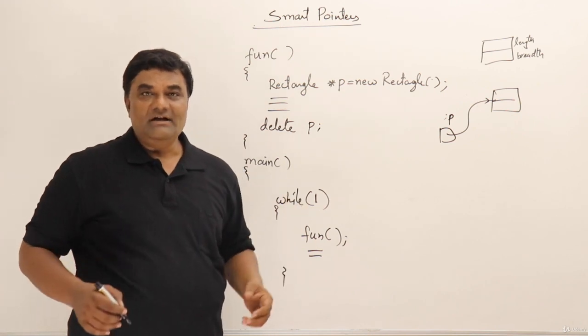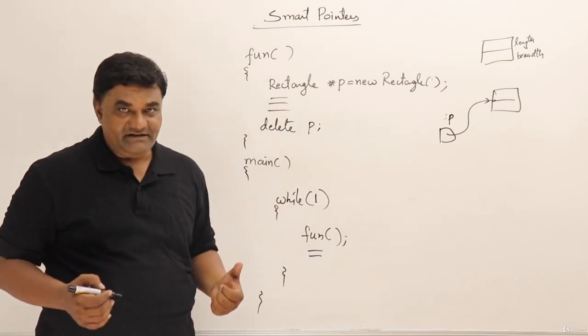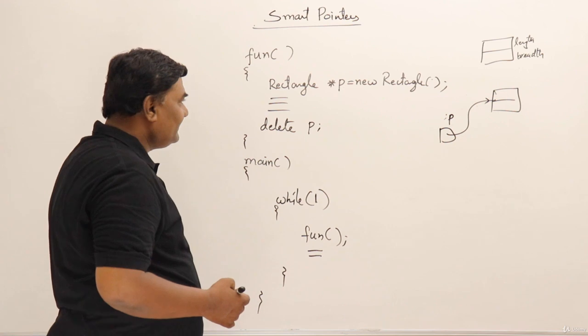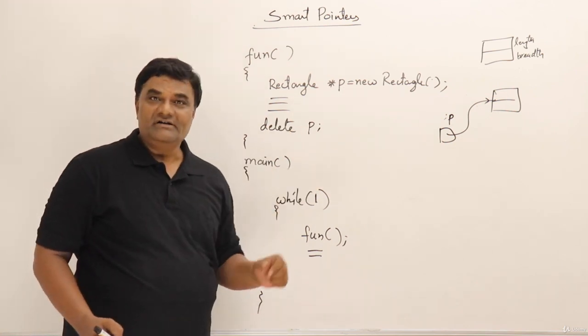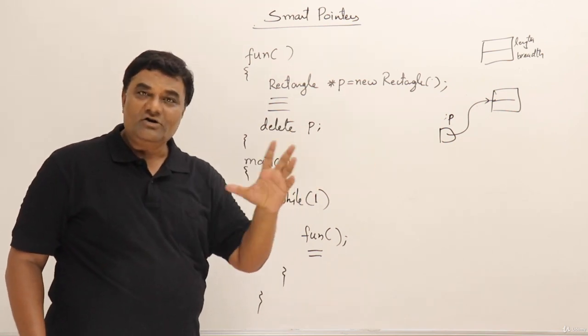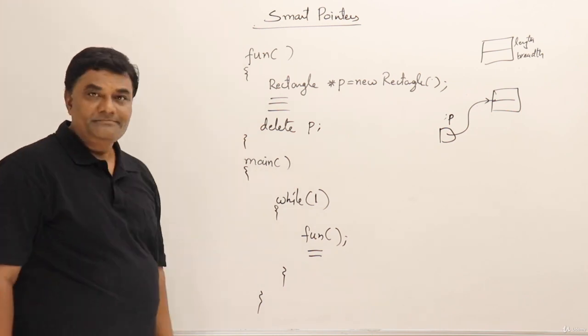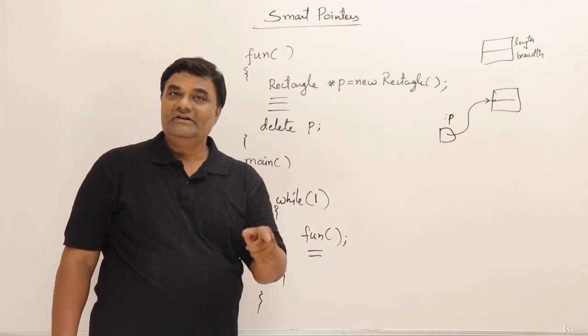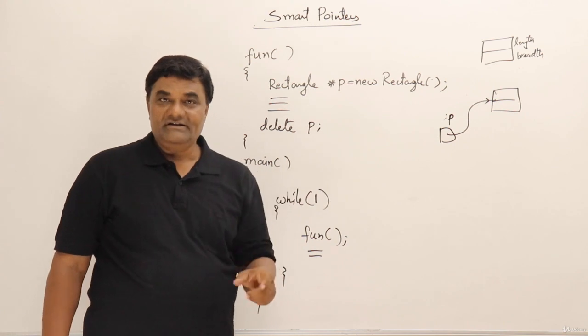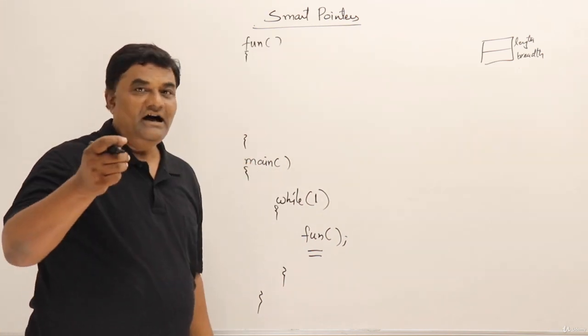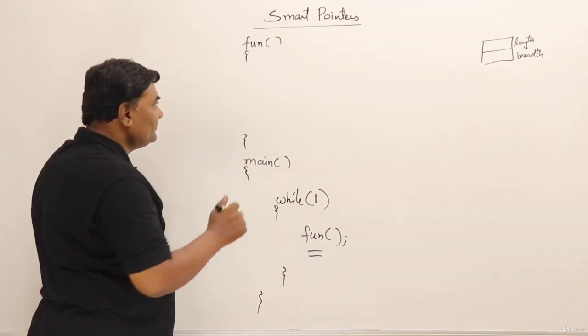Now to help the programmer, C++ takes the responsibility and says that you don't declare the pointer like this. You declare a smart pointer, which will automatically deallocate the object when it is going out of scope. So let me show you how we can declare a smart pointer, that is unique pointer. Let us see how to create a unique pointer and use it.